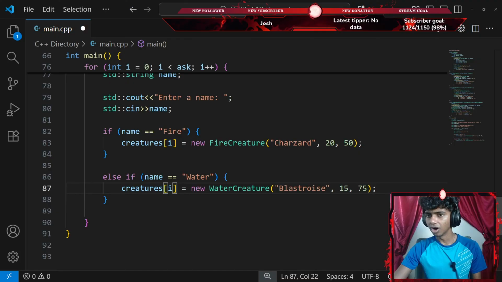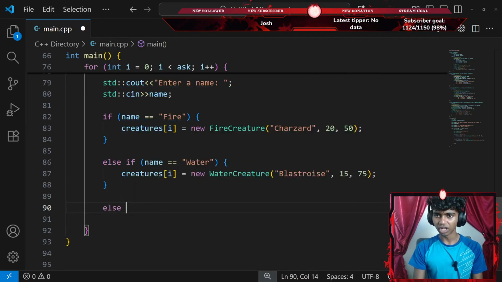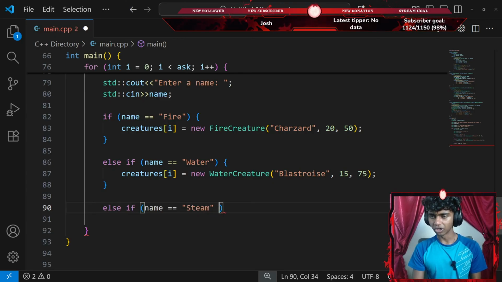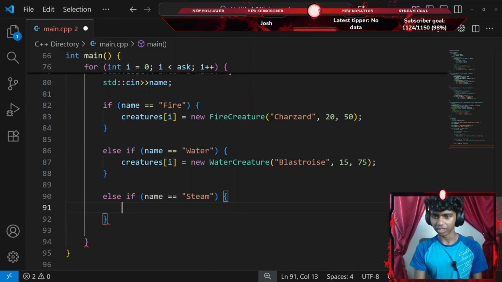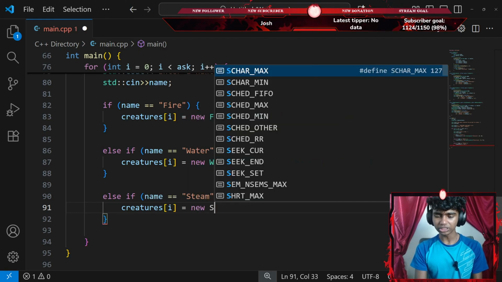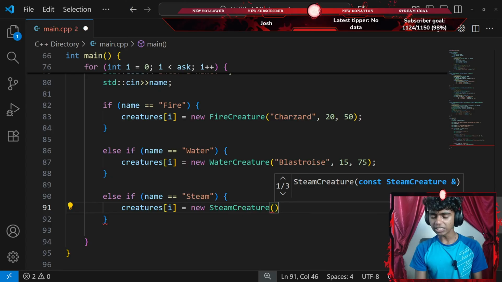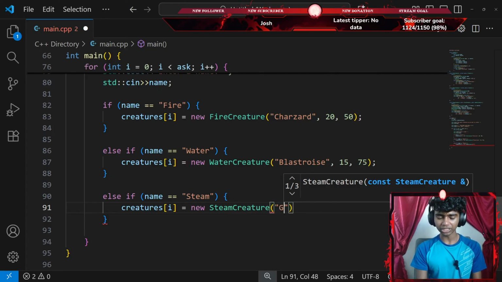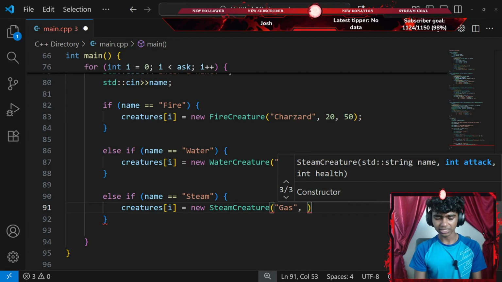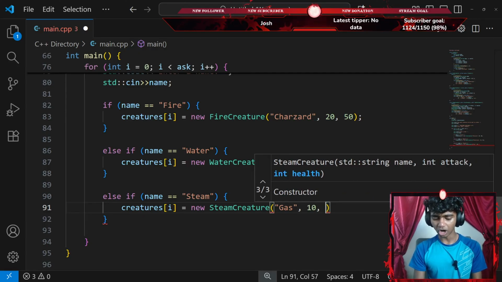There we go. Okay, and then let's go with another else if. So I'll go with else if, add a pair of parentheses, else if my name equals to, let's go with something like steam. Okay, I'm going to go with a pair of curly braces and then do something. I'll go with my creatures array at index of i equals to a new steam creature with a pair of parentheses. My steam creature's name is going to be something like Gas. Gas has, let's say, 10 damage, and Gas has something like 50 HP.